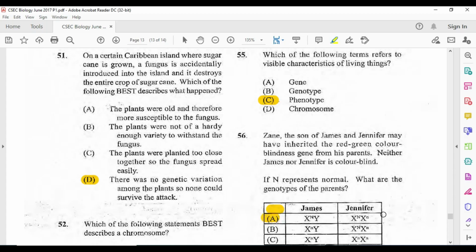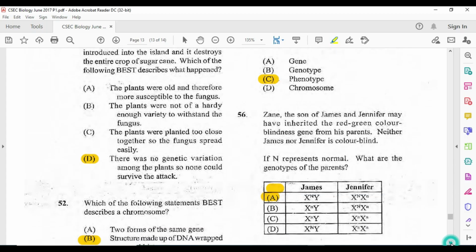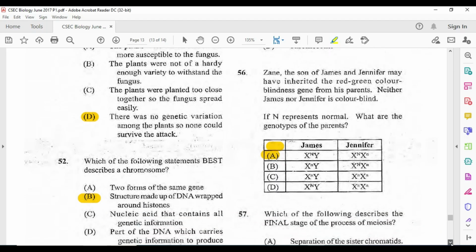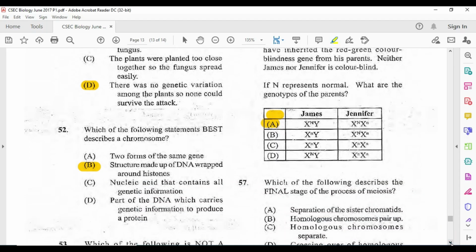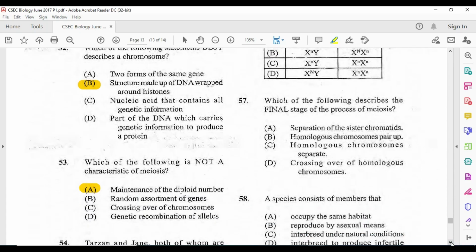If you don't understand how to do it, as soon as you see me on the live, I will just go through it again. I have done it a million times, but I'll do it again. Or you can just go to the video on my channel that says genetics. You'll find it. This is inheritance, sex-linked inheritance. Alright, so that's going to be your answer there. And we move on down to 57.